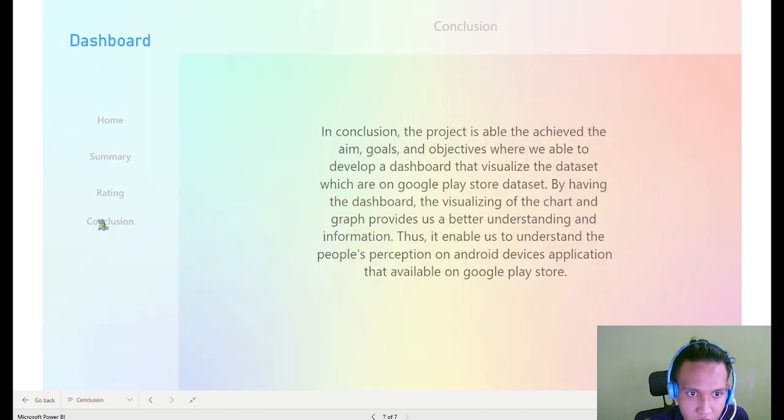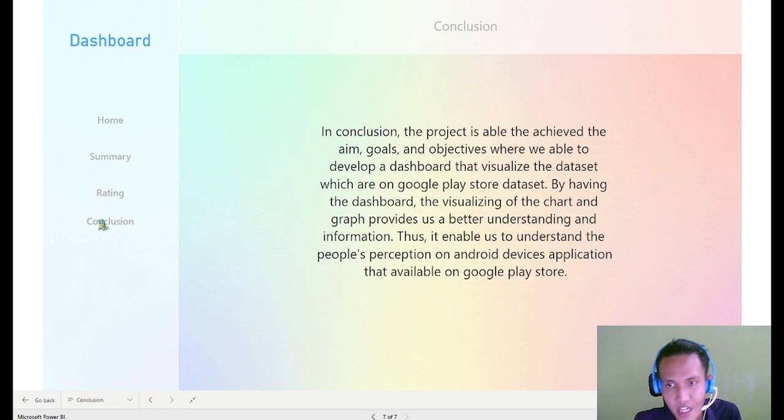So we're moving on to the conclusion. In conclusion, the project is able to achieve the aim, goals, and objectives where we were able to develop a dashboard that visualizes the dataset, which is the Google Play Store dataset. By having the dashboard, the visualizing of the charts and graphs provides us a better understanding and information. Thus, it enables us to understand people's perception of Android device applications that are available on Google Play Store.